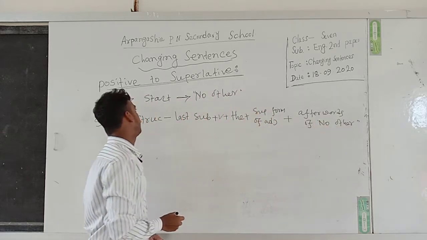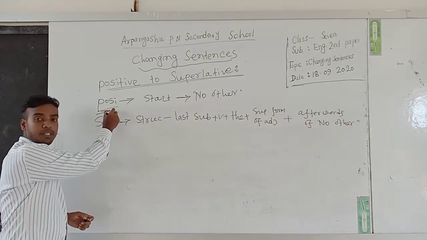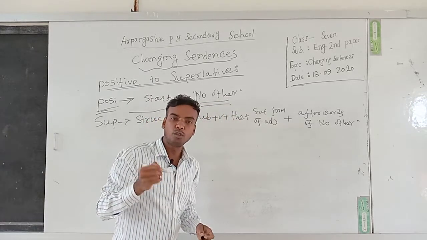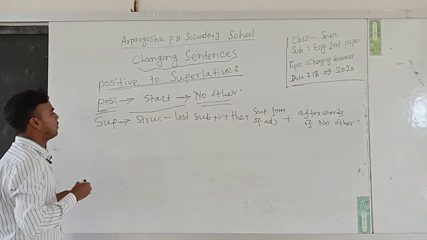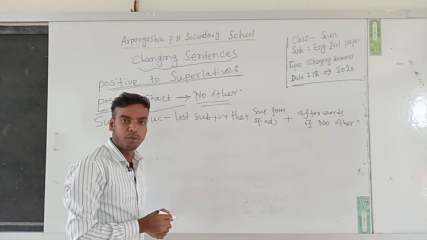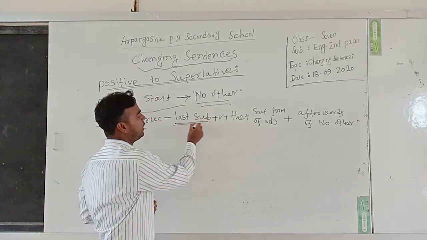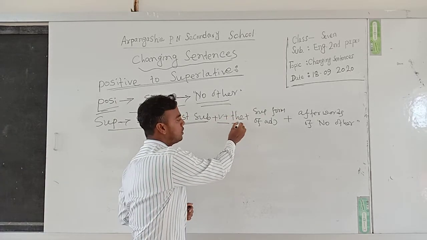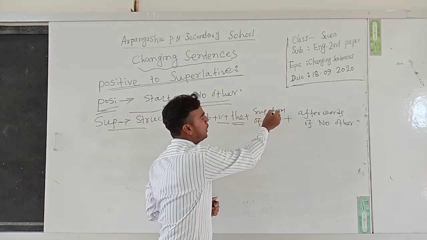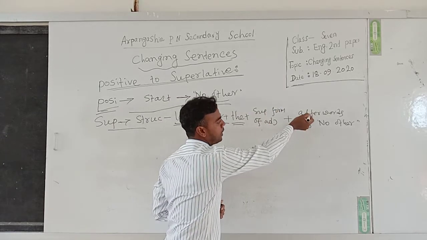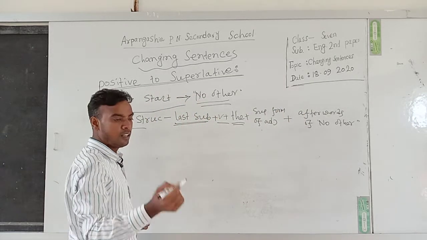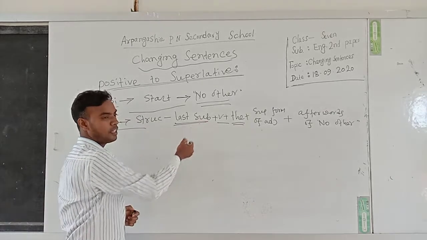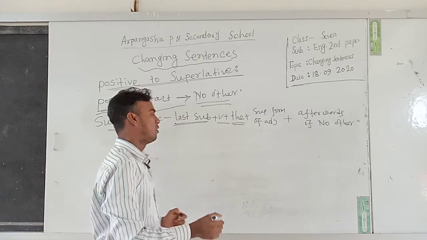So dear students, if a positive degree starts with no other, then the structure of the superlative degree will be: at first we have to write the last subject, then the verb, then the superlative form of the adjective, finally the afterword of no other. Now we will learn this structure through an example.